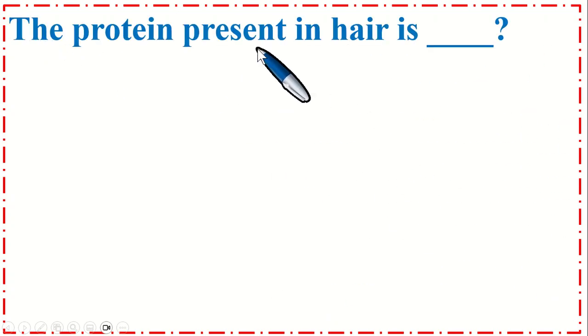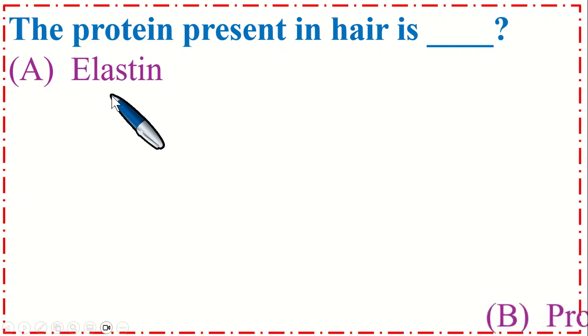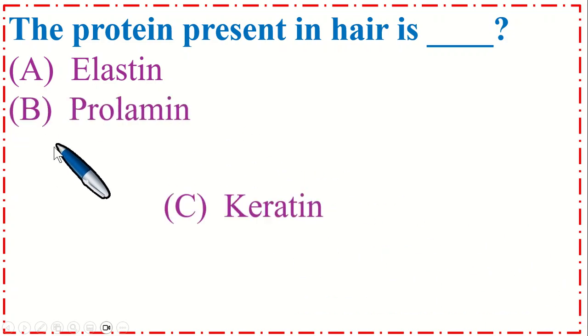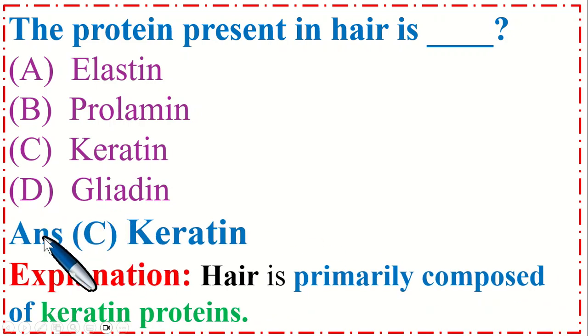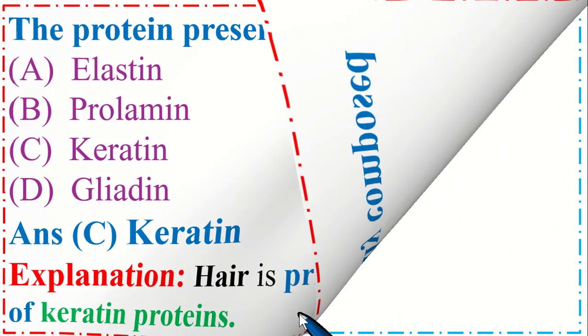The protein present in hair is dash. Option A elastin, B prolamine, C keratin, and option D gliadin. So the correct option is C keratin. Hair is primarily composed of keratin proteins.